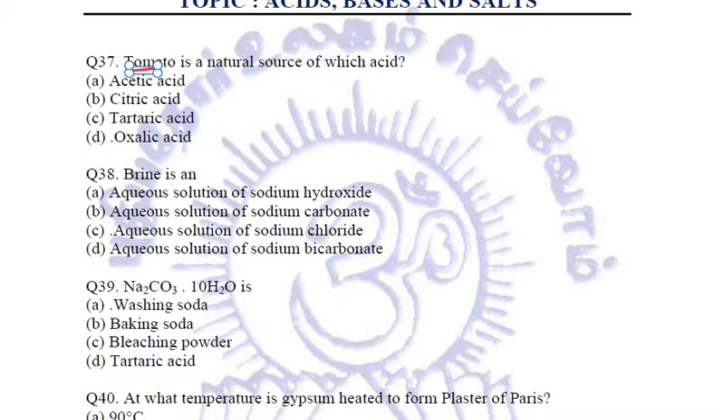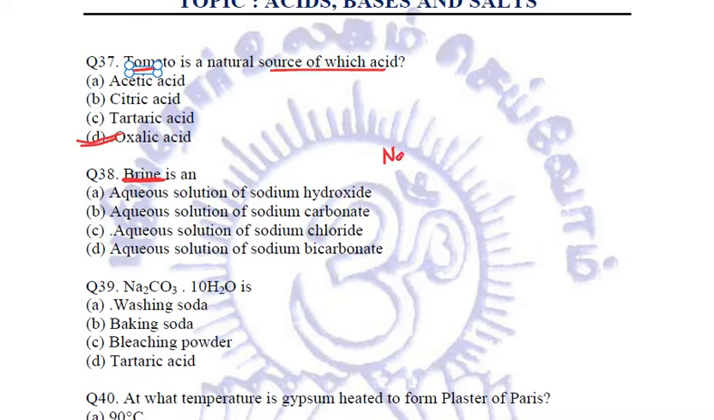Tomato is a natural source of which acid? It is oxalic acid. You can remember: tomato ends with O, oxalic starts with O. Tomato, oxalic acid. Right? This is how you can remember it. Okay. Next is brine. Now what is brine?